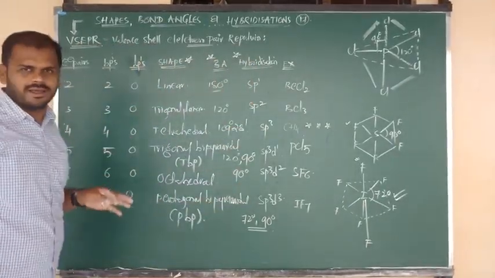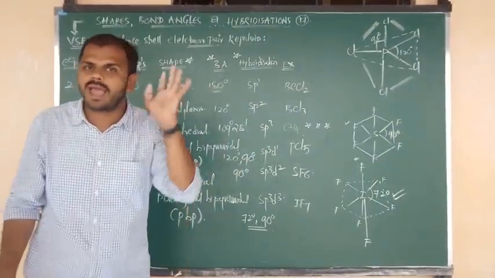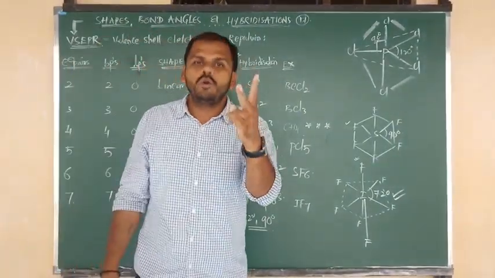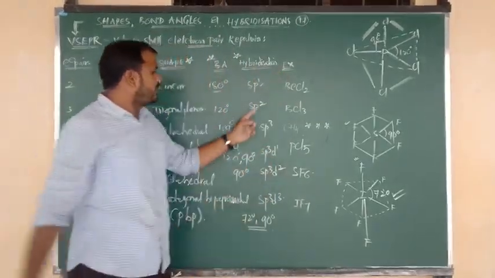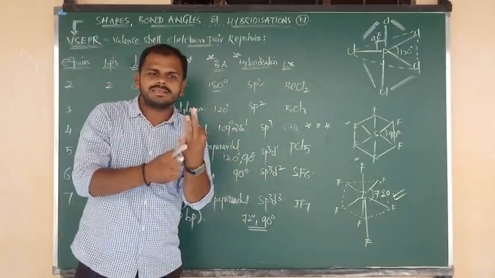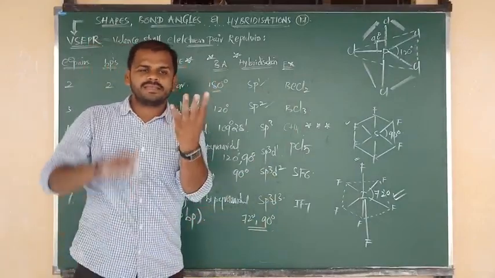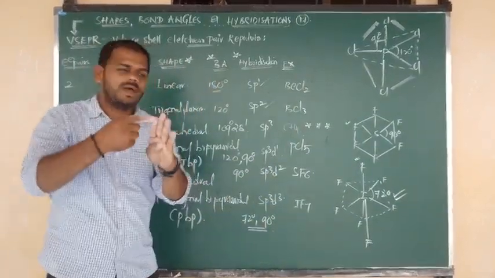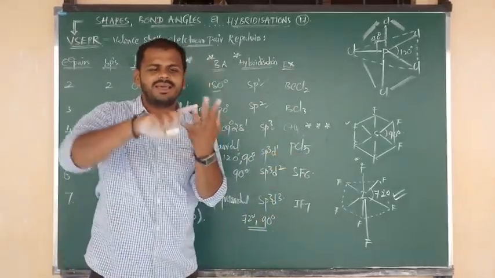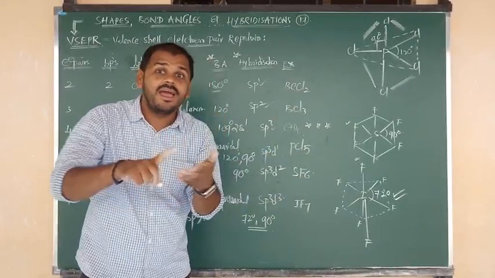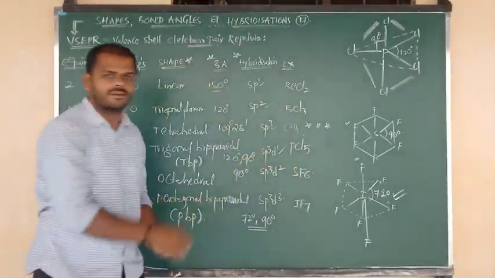I hope you understand that clearly now. Once again, shortly I am going to tell you how to write the hybridization. Only 2 bond pairs: s and p, simply you can say sp. Next, 3 bond pairs: sp1, sp2. Next, 4 bond pairs: sp1, sp2, sp3. Next, PCl5, 5 bond pairs: sp1, sp2, sp3, after sp3, sp3d1.